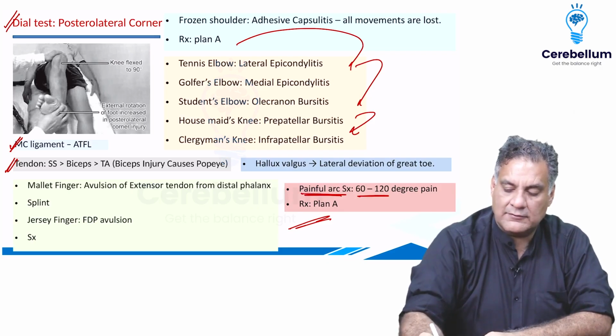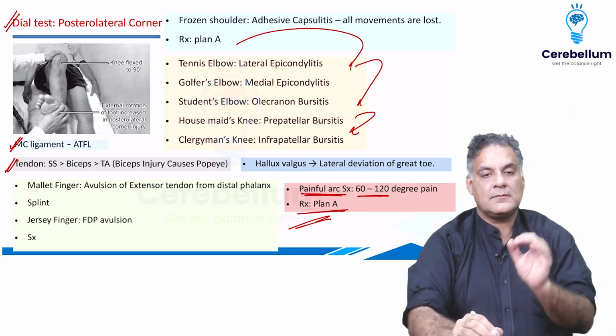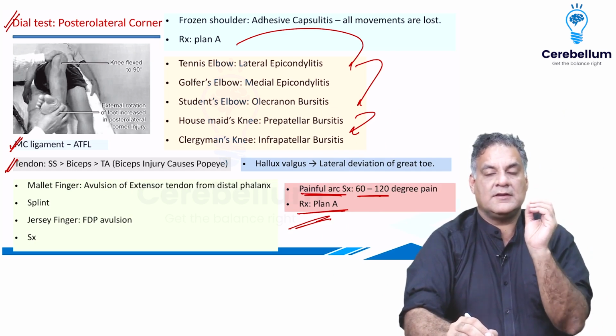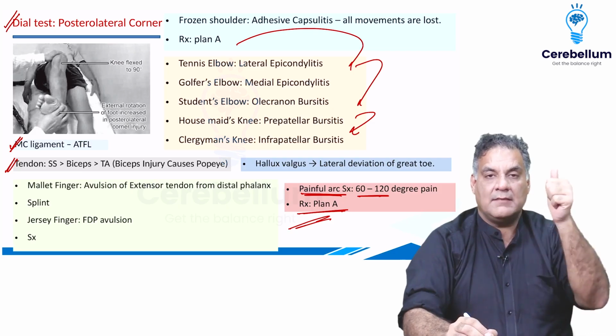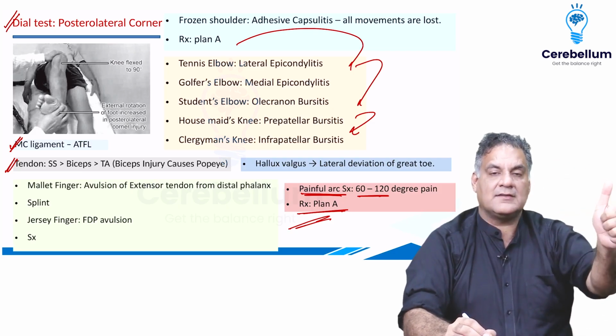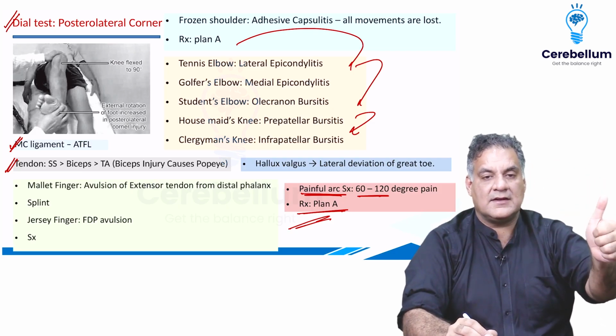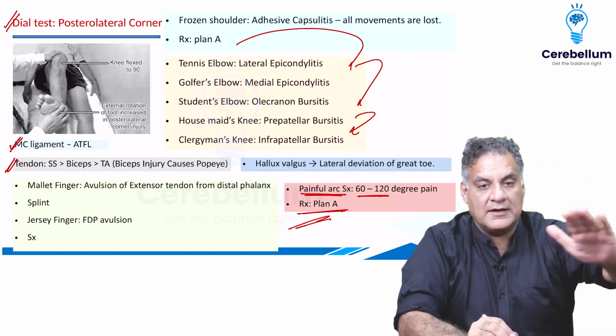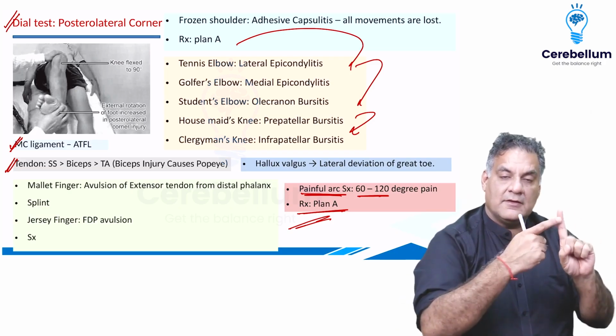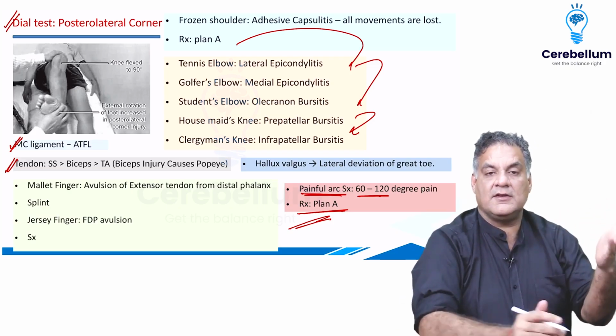Mid arc is painful, treatment is again plan A. All right. So what you need to understand is these are some of the common questions asked. Mallet finger, I've already told you, is one of the commonest lines asked in entrance exams. Avulsion of extensor tendon from distal phalanx. Treatment is splint for 6 weeks. Opposite of it, avulsion of flexor tendon is a jersey finger where you operate.